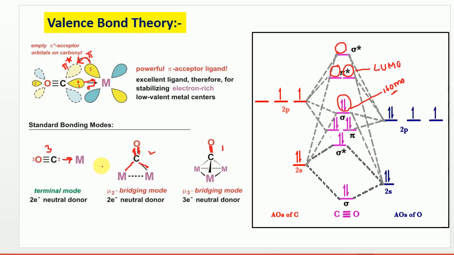So next, regarding this concept, the stretching frequency will vary. Here you see the IR spectrum is the best technique to determine whether it is a bridged carbonyl or a terminal carbonyl. Why? Because the IR spectrum gives information about frequency, which is related to bond order. Here the CO bond order is 3, here it is 2 and here it is 1. So as bond order reduces, the stretching frequency also reduces. Regarding that, we will solve a few questions here.